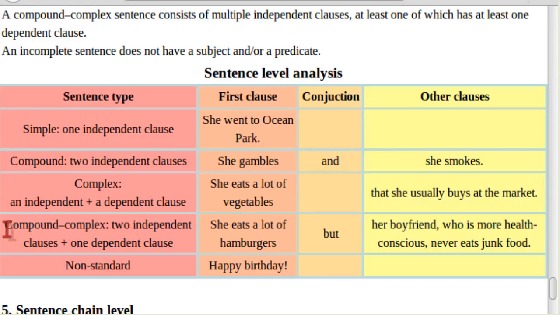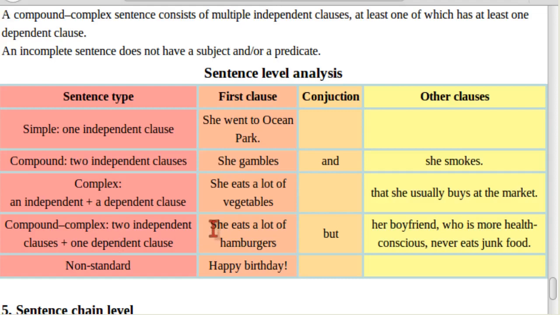The next sentence type is the compound complex sentence. Now, here is the definition. A compound complex sentence consists of multiple independent clauses, at least one of which has at least one dependent clause. Wow.